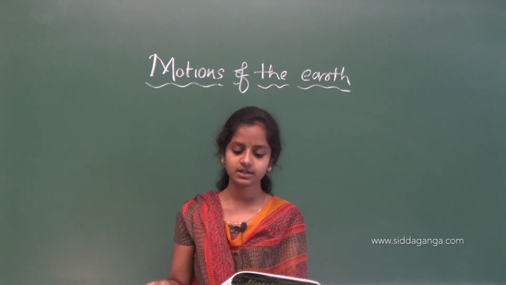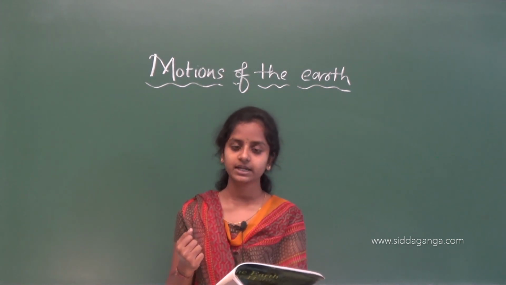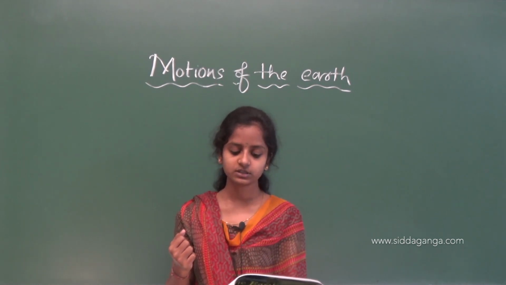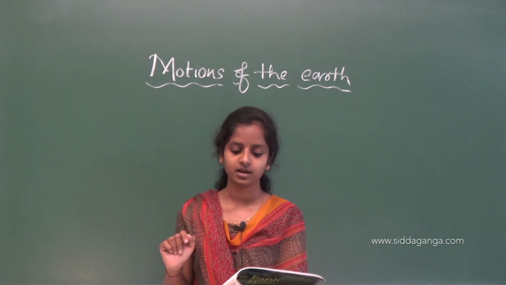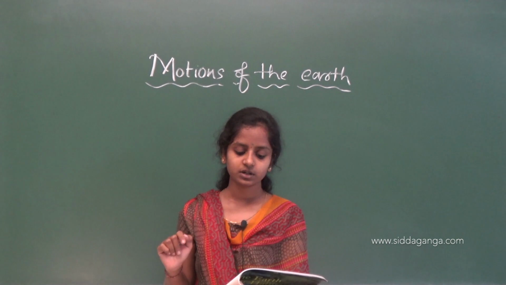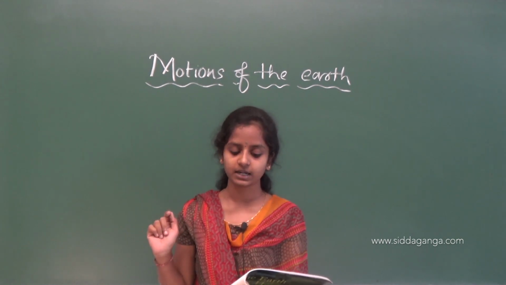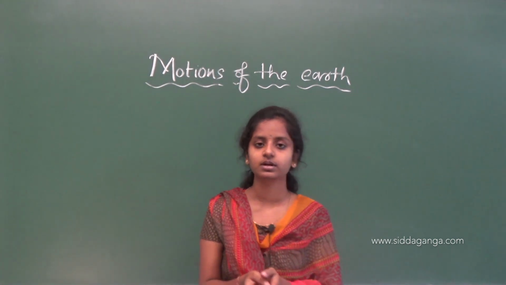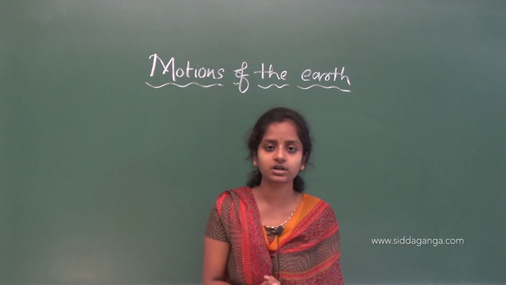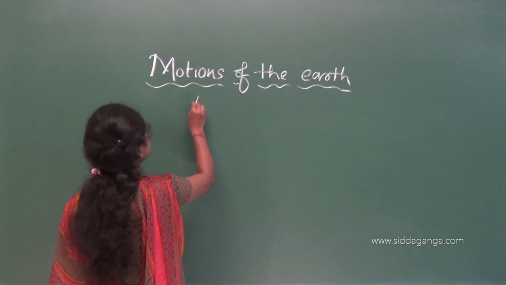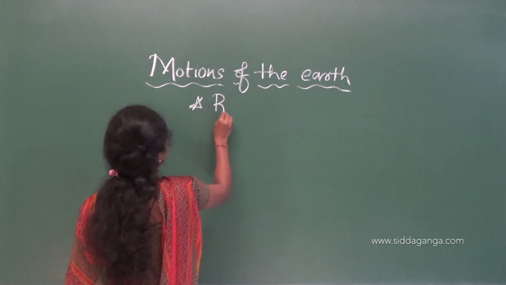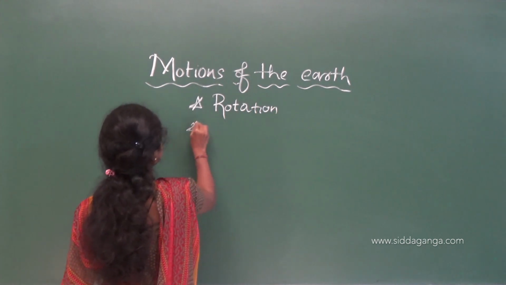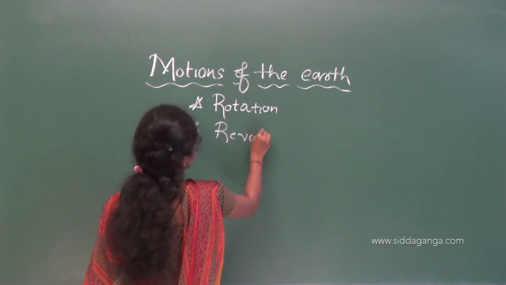As we know, the earth has two types of motions, namely rotation and revolution. Rotation is the movement of the earth on its axis, and the movement of the earth around the sun in a fixed path or an orbit is called revolution. So there are two motions of the earth. First one is rotation and the other one is revolution.